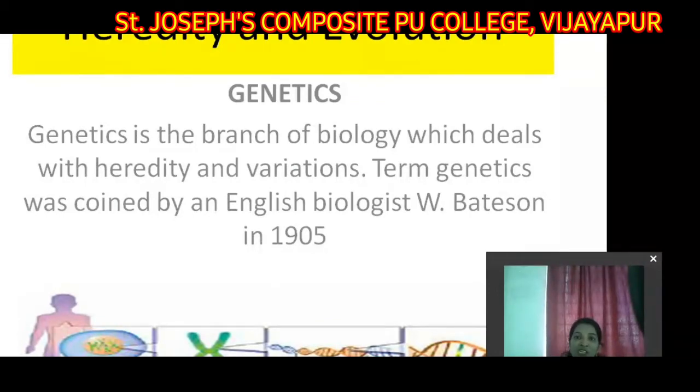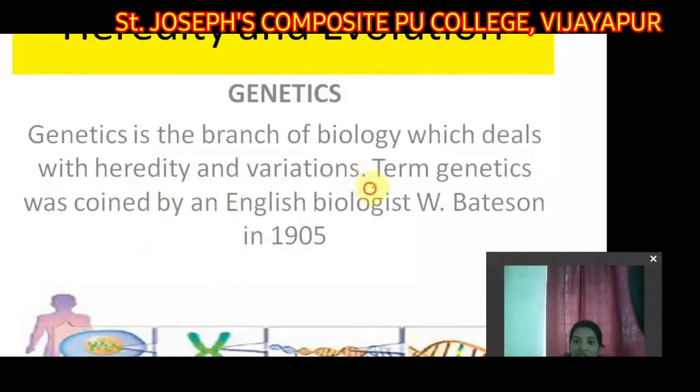Why has this evolution occurred? Because of heredity. That means transfer of the characters. Whatever the parents have, the daughters and sons have the same characteristics. Now what is this actually? It deals with genetics. Genetics is a branch of biology that deals with heredity and variations.